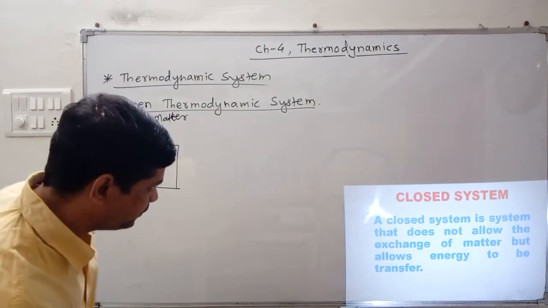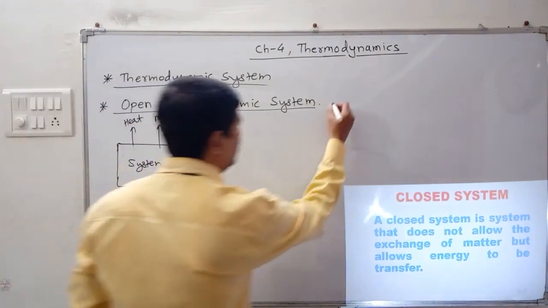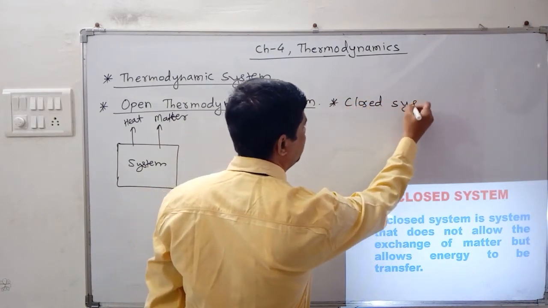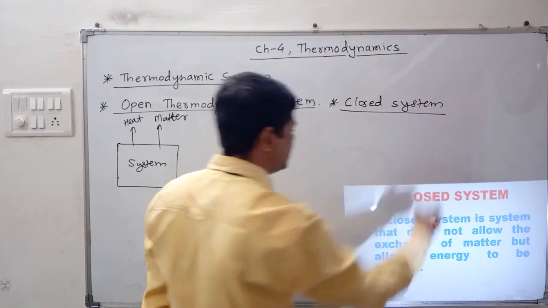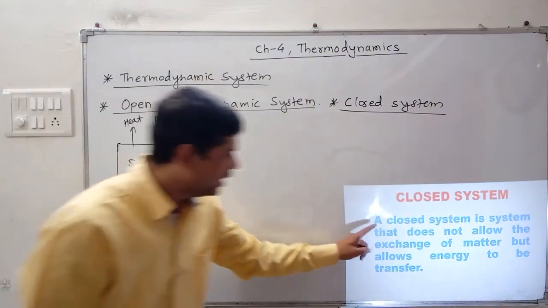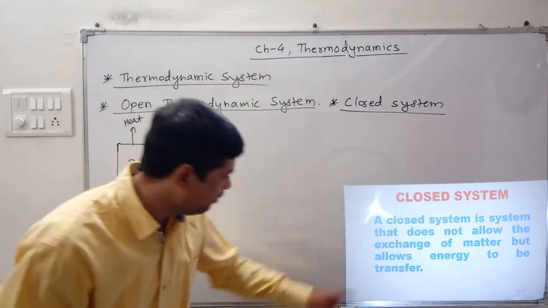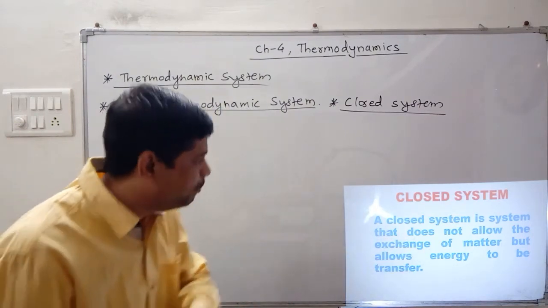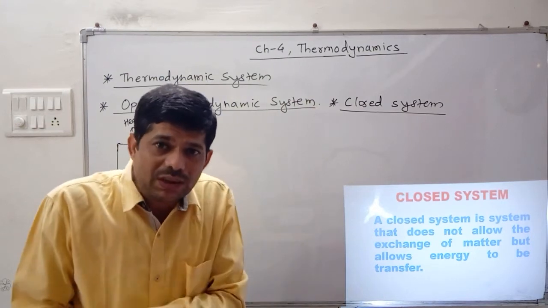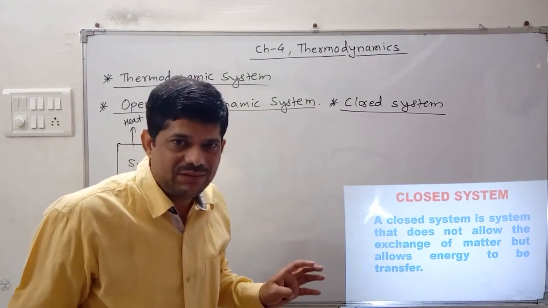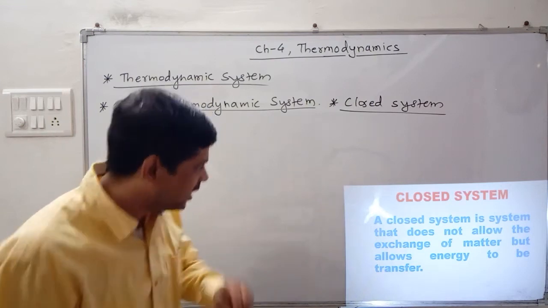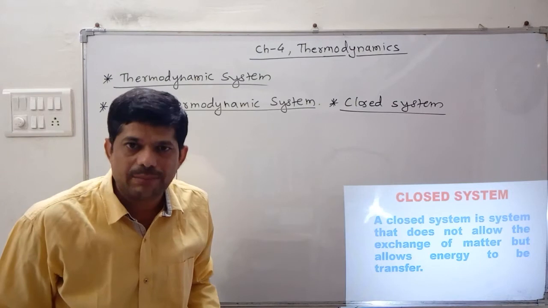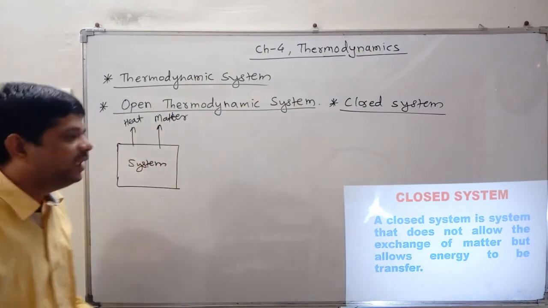The second one, closed system. Second कडे जातोय मी आता. Second concept is closed system. याच्यापेक्षा थोडीशी वेगळी आहे किंवा त्याच्या नावातच त्याचा अर्थ आहे. A closed system is a system that does not allow the exchange of matter but allows the exchange of energy, दुसऱ्या भाषेत हीट. पुन्हा एकदा लक्ष द्या. Does not allow the exchange of matter but allows the exchange of energy.